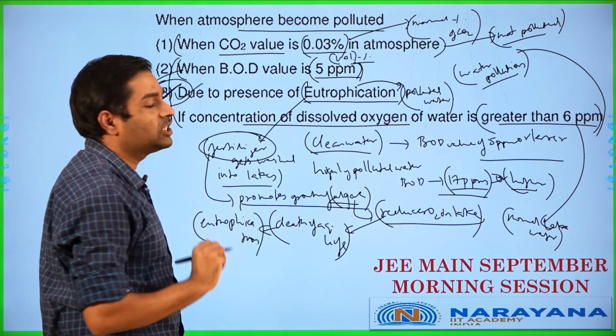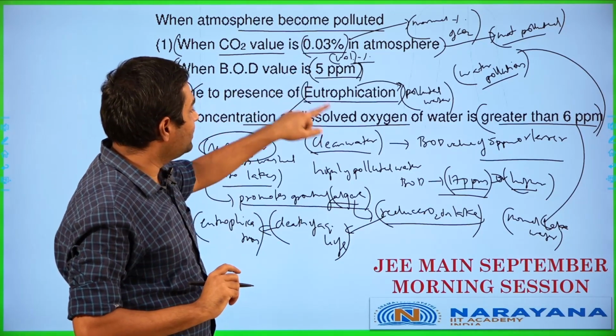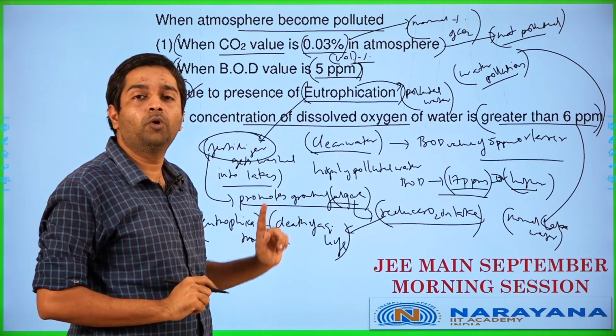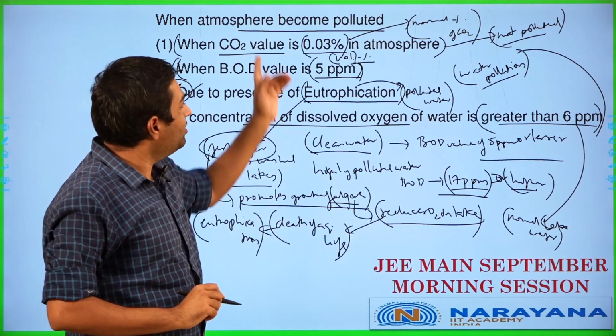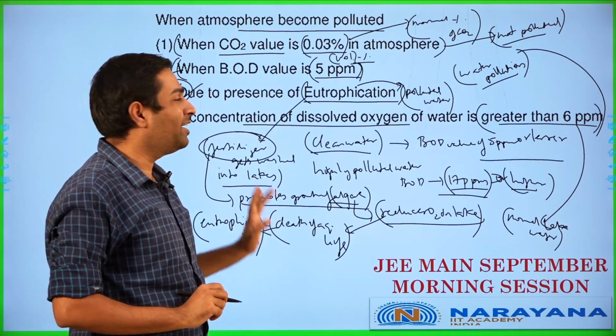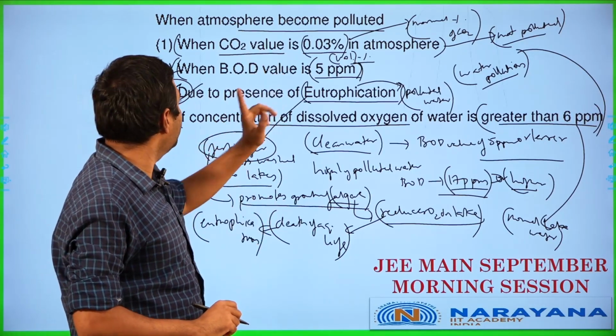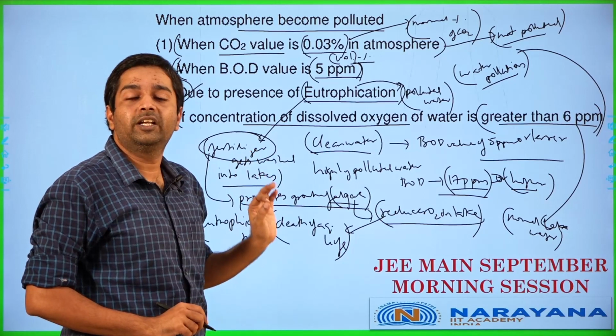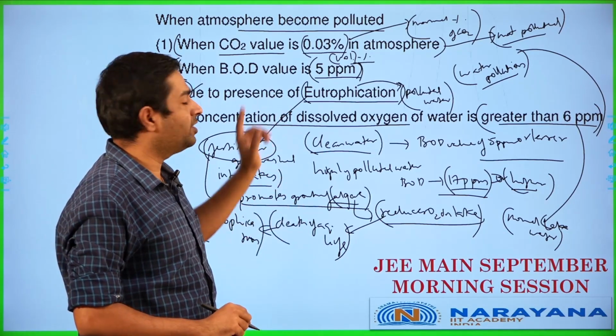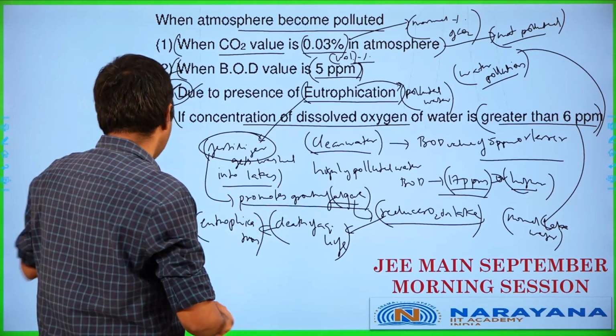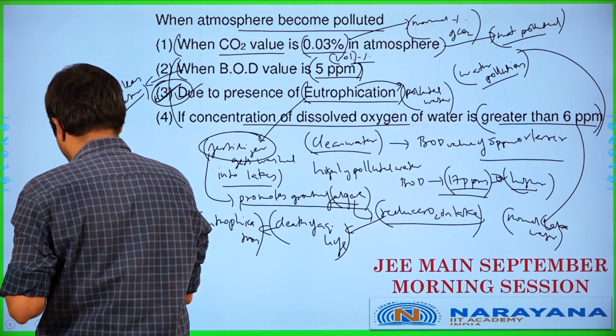look at, then the answer has to be option 3 in this case, because the first, second and the last options are basically talking about normal conditions, and even if the question is not framed properly, we can effectively understand that the odd man out over here is going to be option 3, because options 1, 2 and 4 are basically talking about non-polluted systems. Option 3 is talking about a polluted case over there. So the answer has to be option 3 in this case.